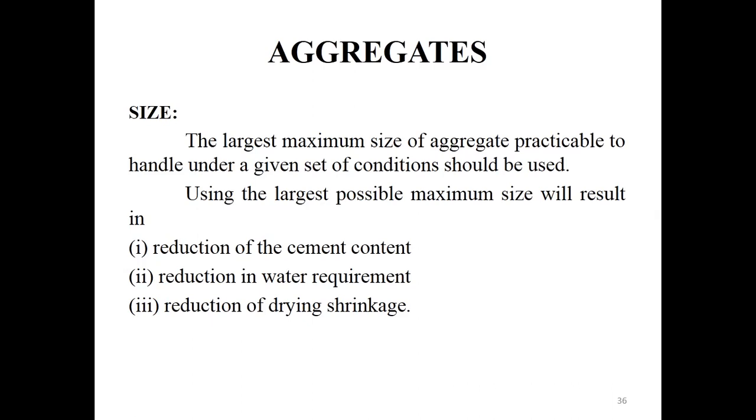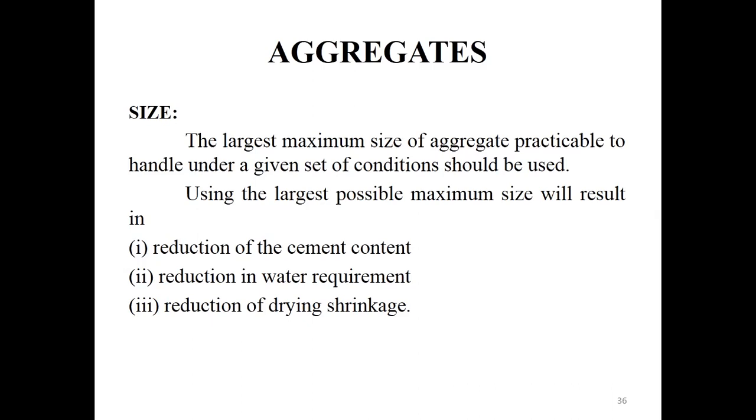For example, if you are taking a wall, the wall thickness will usually be 230 mm. So the thickness divided by 4 should be the maximum size of the aggregate. You should not use any aggregate larger than that size. That is the restriction given about the thickness.